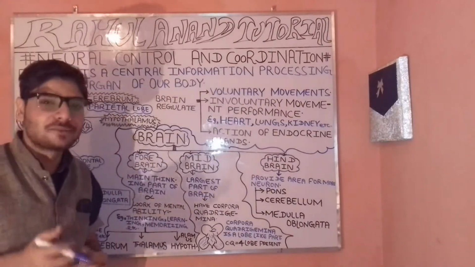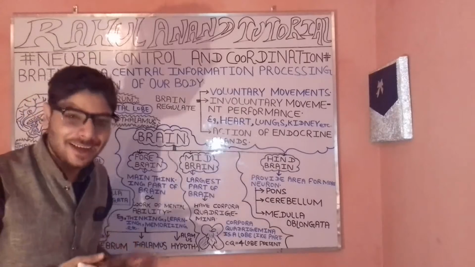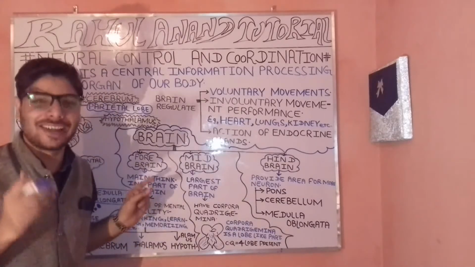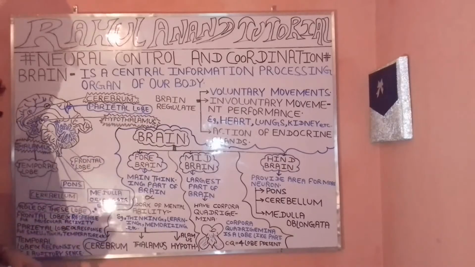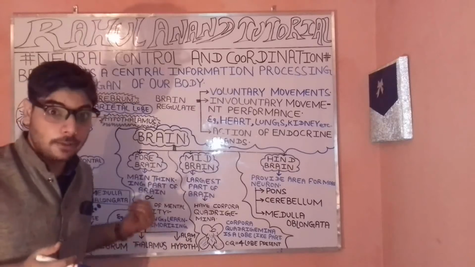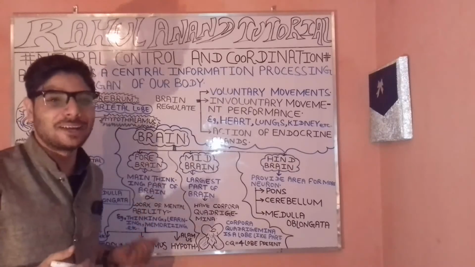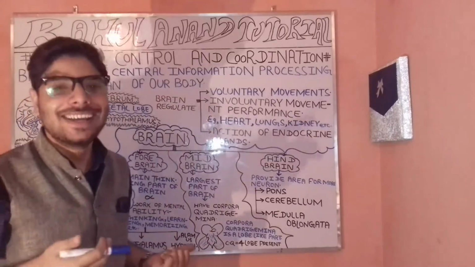We have different types of lobes. These are the frontal lobes, then the parietal lobes, then the temporal lobes. The frontal, the parietal, the temporal, etc. These lobes have different and specialized mechanisms. So what functions do they have?